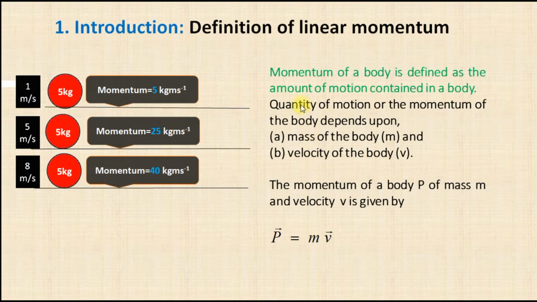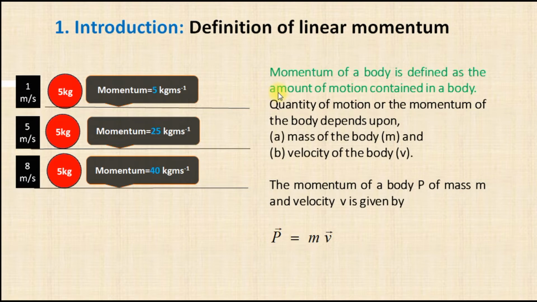In the introduction, first let's see what is the concept of linear momentum. The momentum of a body is defined as the amount of motion contained in a body. Suppose if a body has no velocity, then it has no momentum.